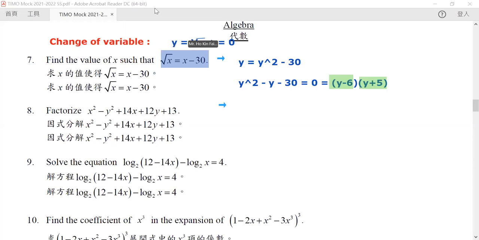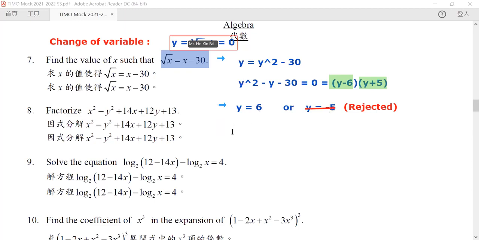So our y must be either equal to 6 or equal to -5. But again, y equals -5 is impossible. Rejected, just like what we have talked about. Why? Because the square root of a number is always positive. So we know that y is equal to 6.